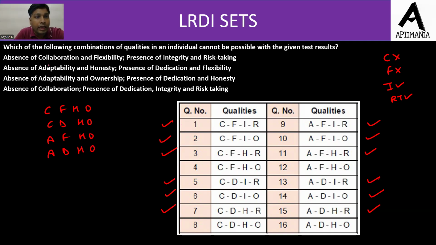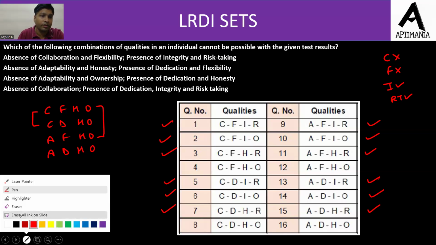Now see, collaboration and flexibility must be absent. Now collaboration के लिए we have two options. हम दोनों में से कोई एक भी नो करेंगे तो भी collaboration absent रहने वाला है. The same goes for flexibility. We have two options for flexibility. कोई सा भी एक wrong करेंगे तो भी वो flexibility wrong रहने वाला है. So this quality is possible. I think ये तो possible है. Now let us check for second option.